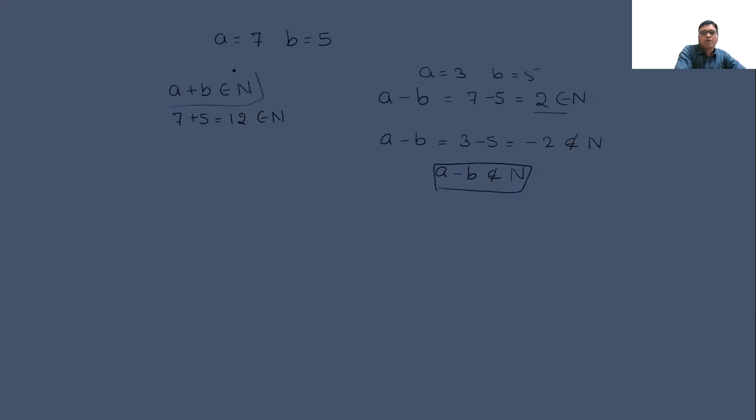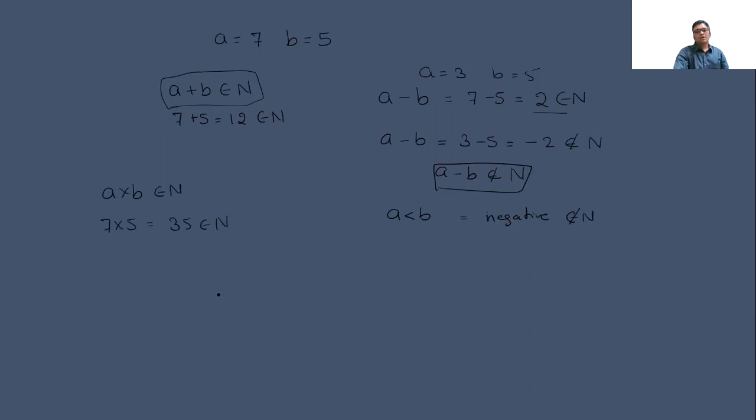In addition, whatever values you assume for a and b, the result always belongs to N. But in subtraction, if a is less than b, then the result will be negative, which never belongs to N. Now the next is multiplication: a into b belongs to N. The same 7 into 5 is equal to 35, which belongs to N.